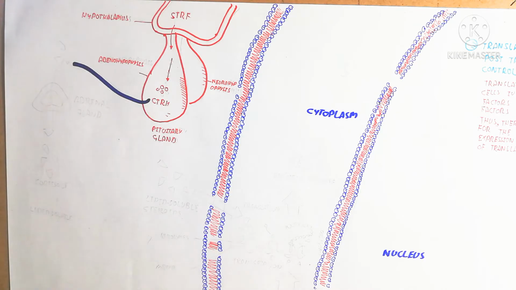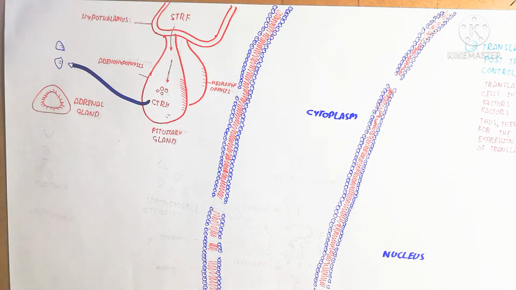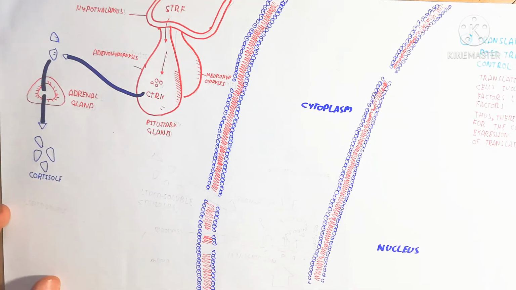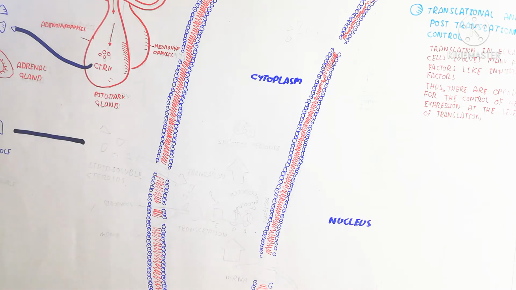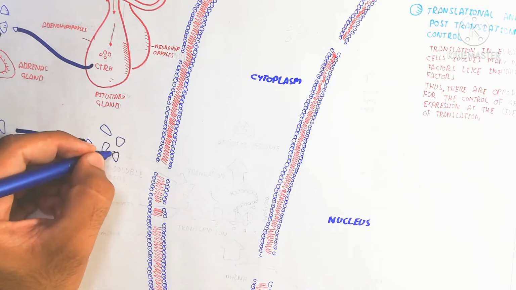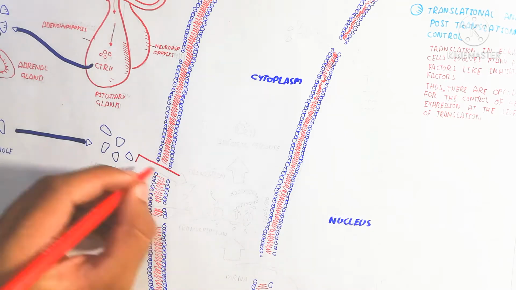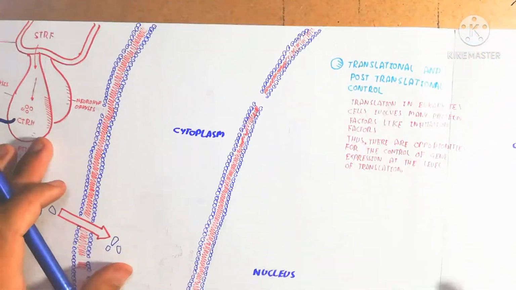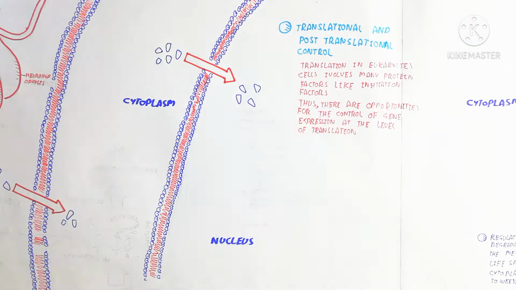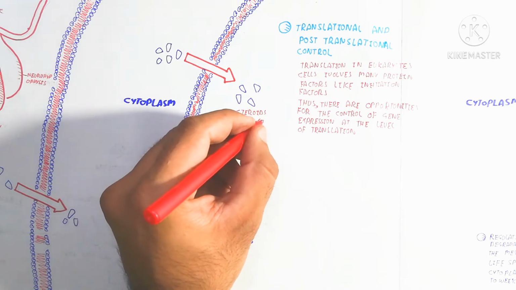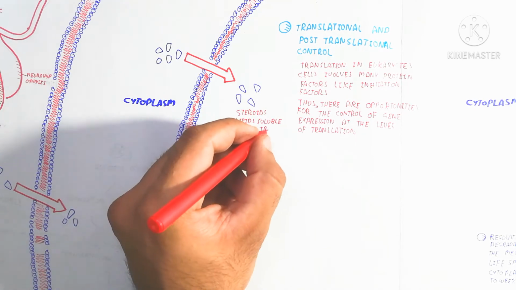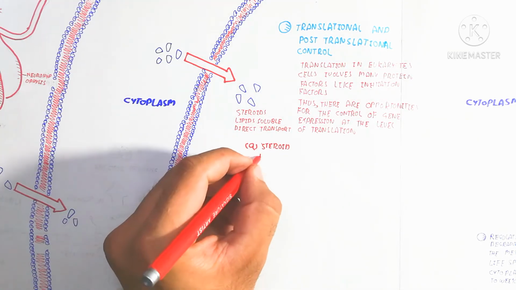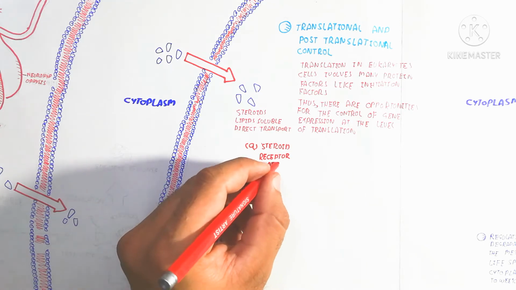So here, for example, corticotropin-releasing factor is released from the hypothalamus and stimulates the pituitary gland, which produces the corticotropic hormone, which stimulates the adrenal gland, and after stimulation of the adrenal gland, cortisol will be produced. Remember, cortisol hormone is a lipid-soluble steroid which passes directly through the plasma membrane into the cytoplasm, and ultimately also goes into the nucleus.